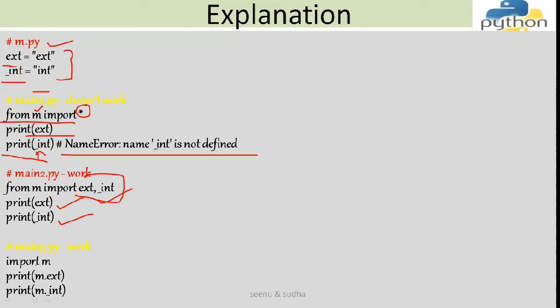In the next case, I am saying import M. I'm not using the other convention of import, which is from and all that. I'm simply saying import M. When I say import M, I can say m.ext and m.underscore int. So this will work. But this does not work when I say star. I hope this explanation is clear to you.